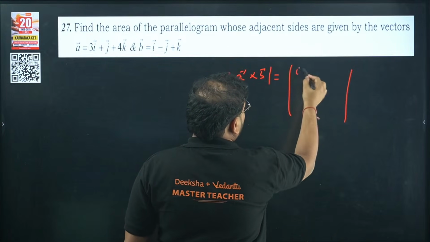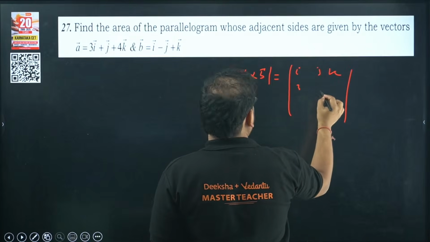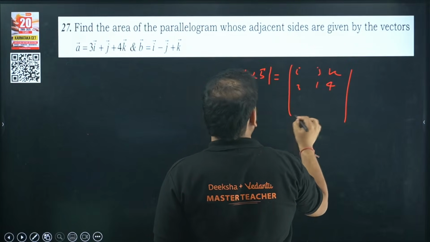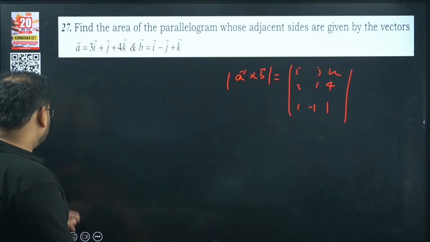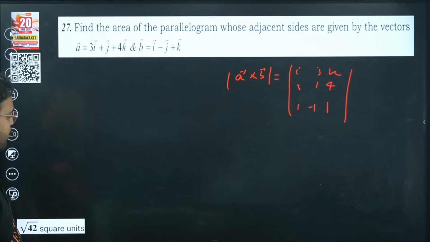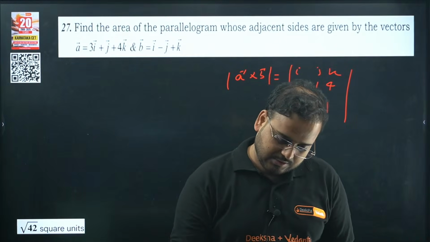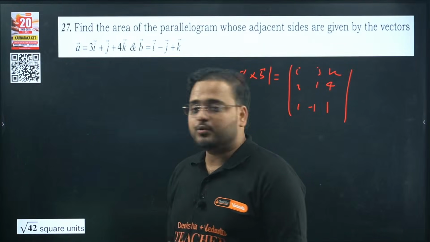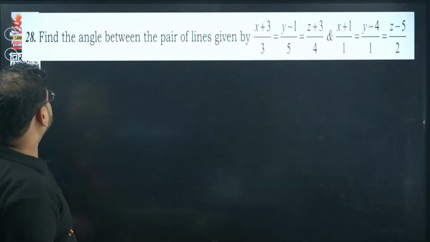We'll have i, j, k over here, and we have 3, 1, 4, then 1, minus 1, and 1. You get the answer like this. Solve the determinant and get the answer as root 42 square units. Okay, so this is what it is here.